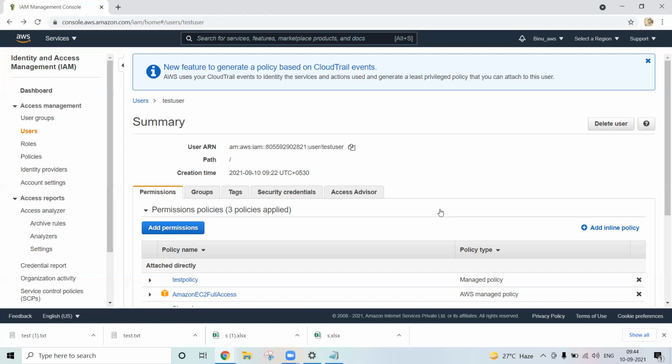That means that person has all the source code of your application. If your application is using a user ID and password, that person will get the user ID and password. That person can log into the AWS console and do what they wish.